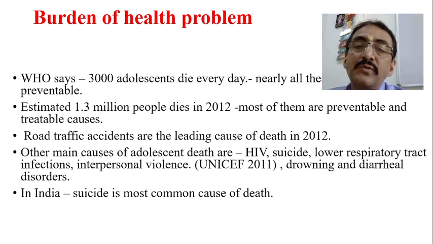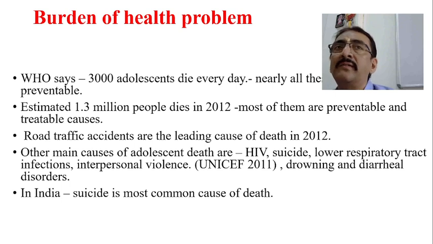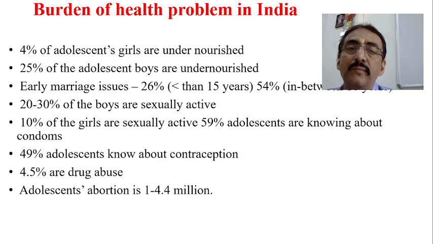So suicide is the most common cause of death. We have to give equal weightage, just like we gave to corona, and we have succeeded in tackling it. Similarly, we have to take the same initiative for this adolescence problem also.